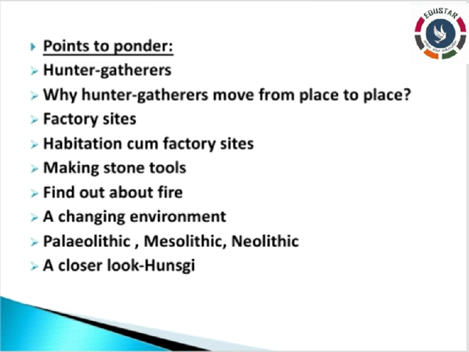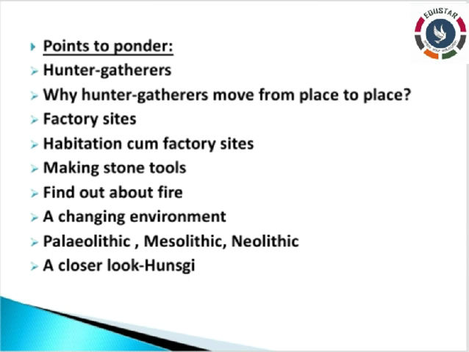First, about hunters and gatherers. Then why hunters and gatherers moved from place to place. The 4 reasons are there, we already studied that. Next, factory sites. Next, habitation cum factory sites. Then making stone tools. Then finding out about fire. Then a changing environment. Then about Paleolithic, Mesolithic and Neolithic. At last, a closer look. These are all the important points we already discussed in history chapter 2.